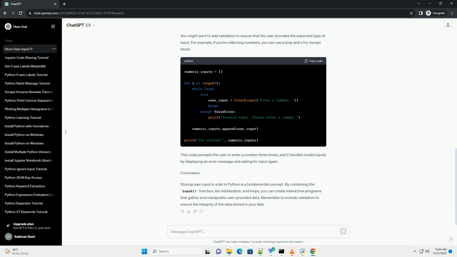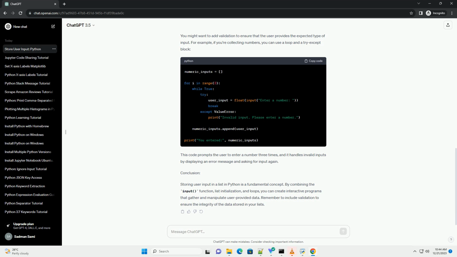Step 2. Creating an empty list. Next, create an empty list to store the user input. You can do this using square brackets. This initializes an empty list named user_inputs.